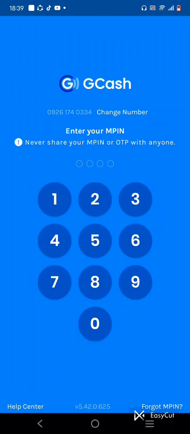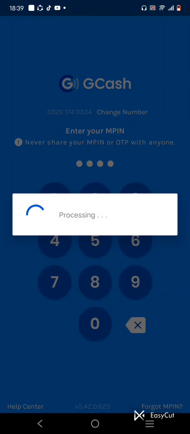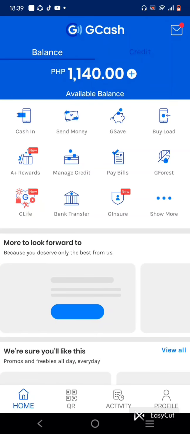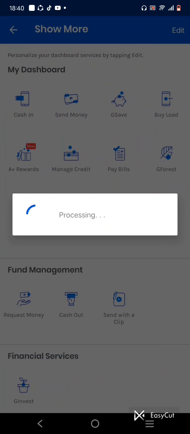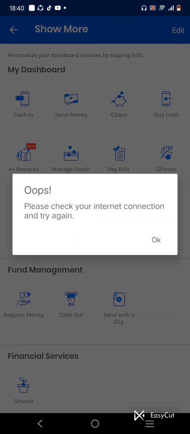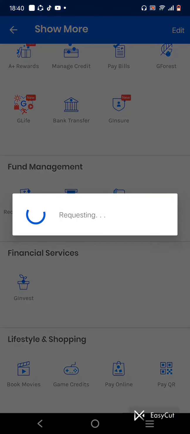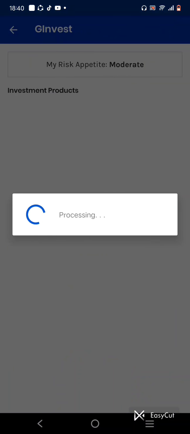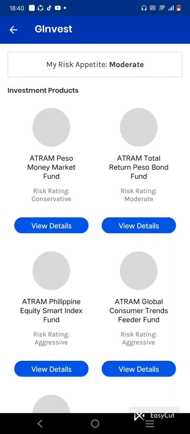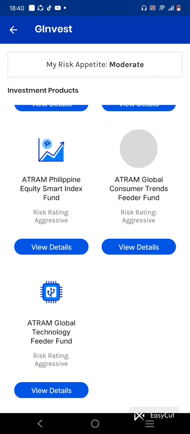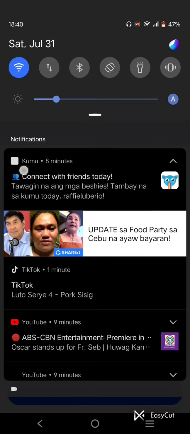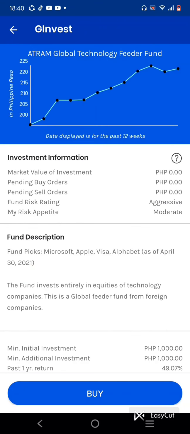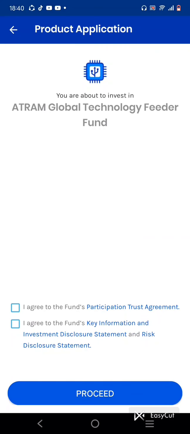Automatically logged out. You will come back again. Well, read it again, so that we'll understand, because we need to understand it, because we are investing. I think GCash needs to upgrade or update their automatic logging out.